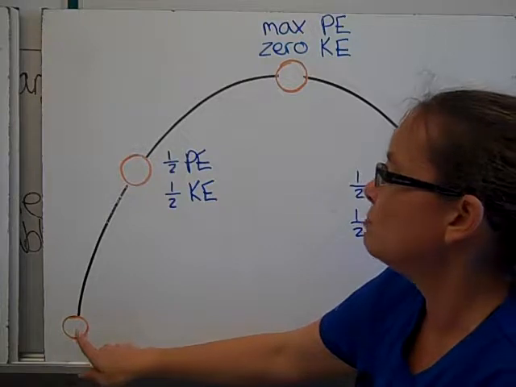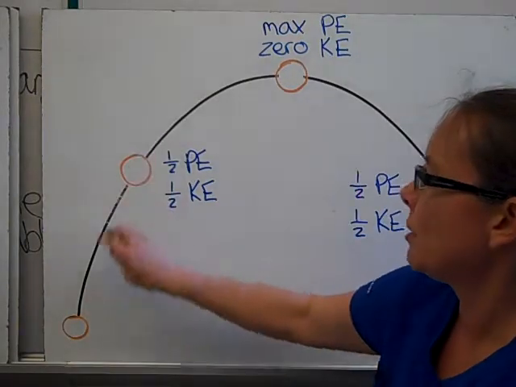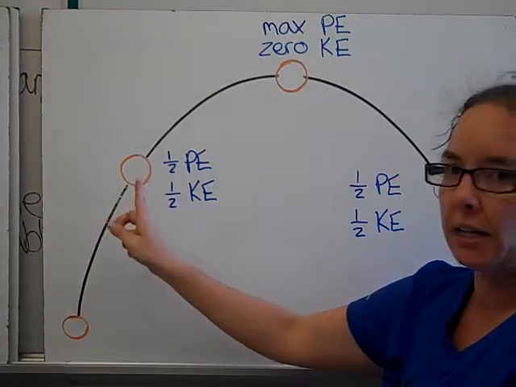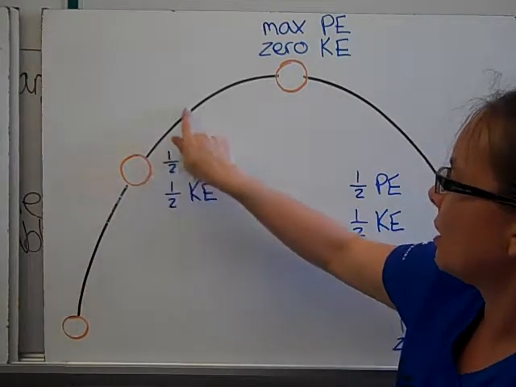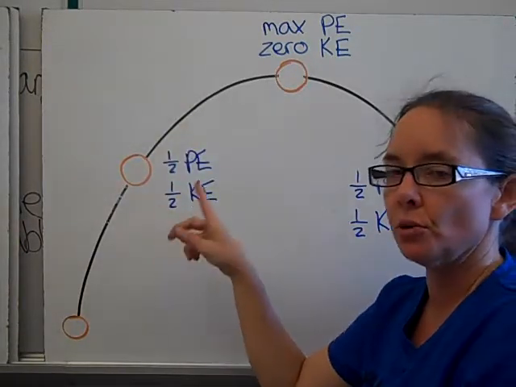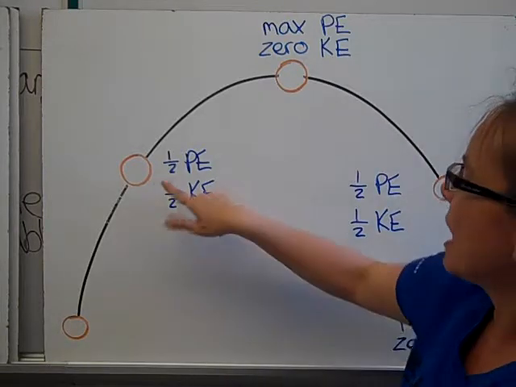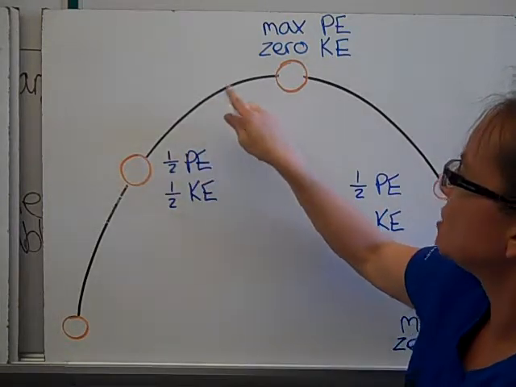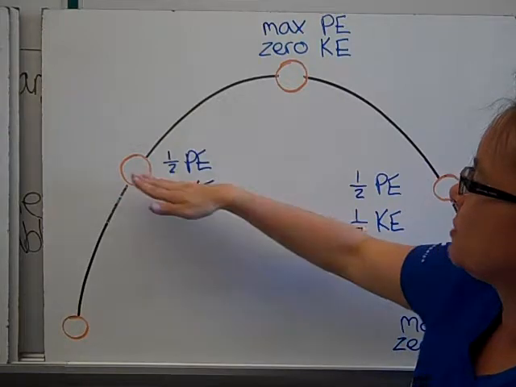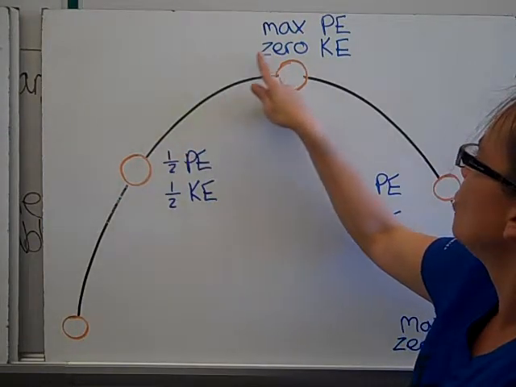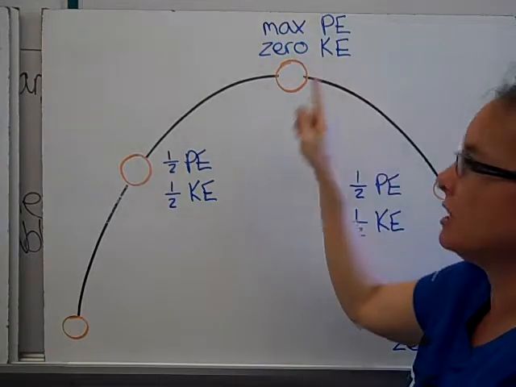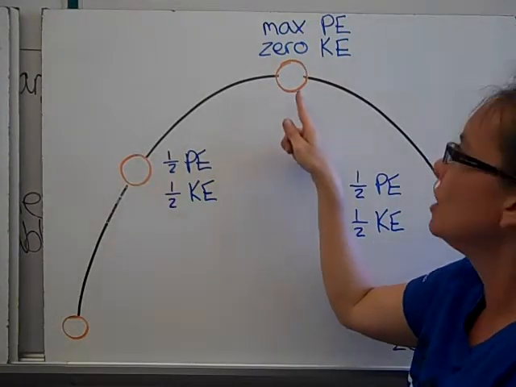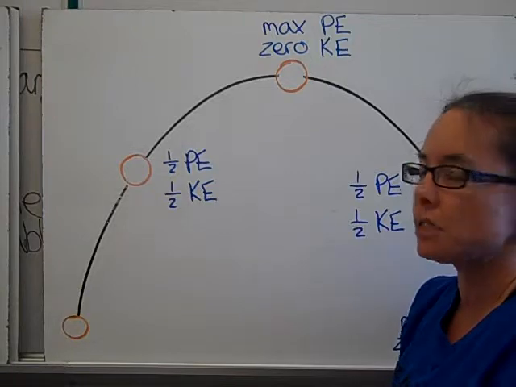So the ball is moving as you throw it up. It has a lot of kinetic energy. And then as it goes up and up higher, it starts to slow down. As it slows down, it starts to lose kinetic energy. It's about half and half right here. We get up to the top. Maximum potential energy. This is the highest it's going to go. It stops moving for just a second.